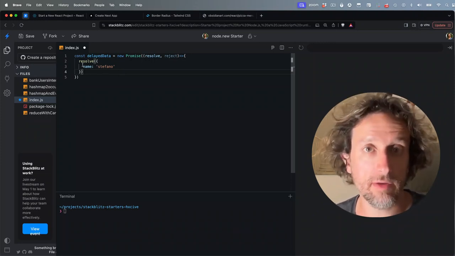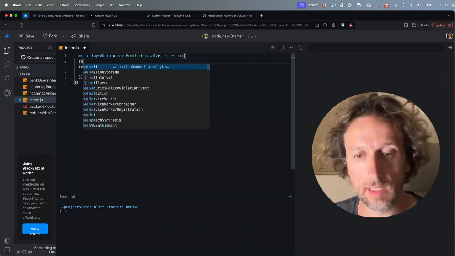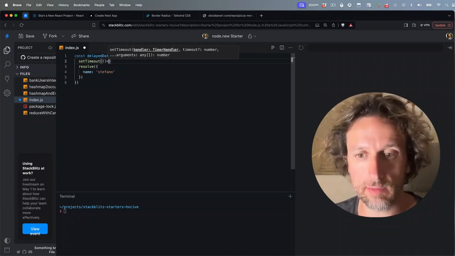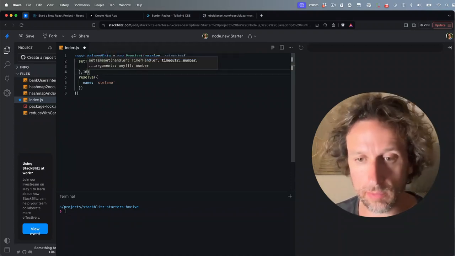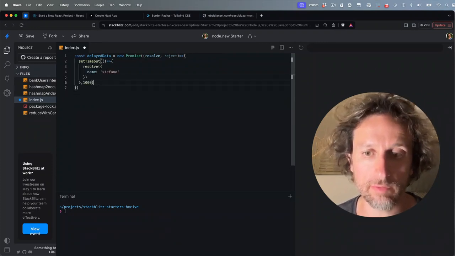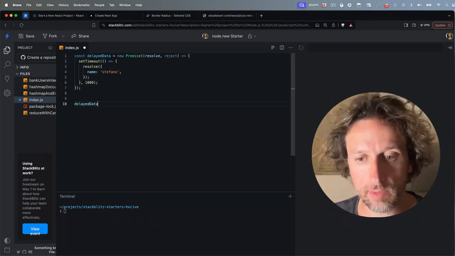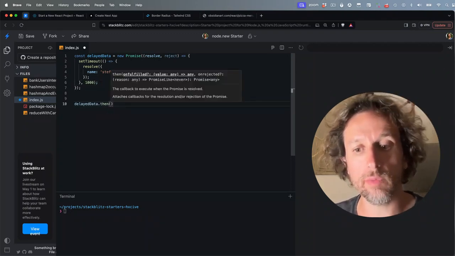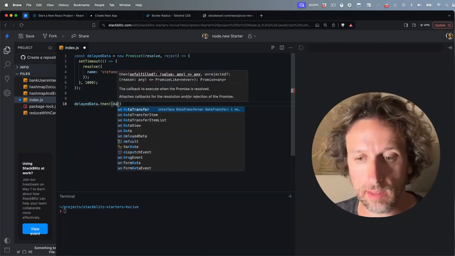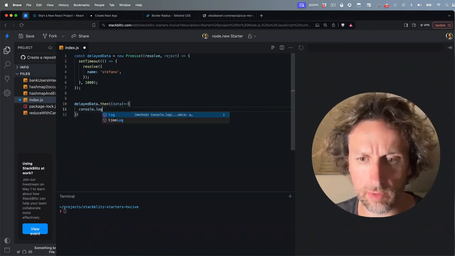If I have the value, I can just return it. What I want to simulate is that I do not have the value immediately. So I will do it with a setTimeout that allows me to execute a function later on. I wrote my inline function and put a delay of 1 second. After 1 second, I want to resolve the promise with my delayed data. Now I do delayedData.then, which is the way to say when the promise has been resolved. In here, I can get the data passed from the promise, and I can do console.log data.